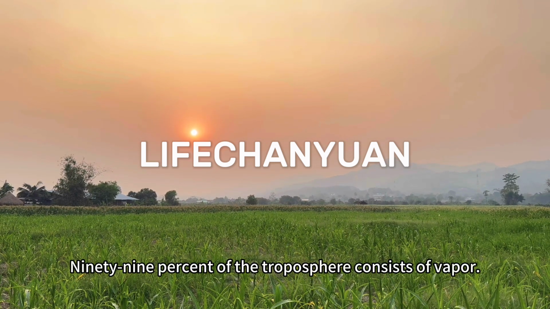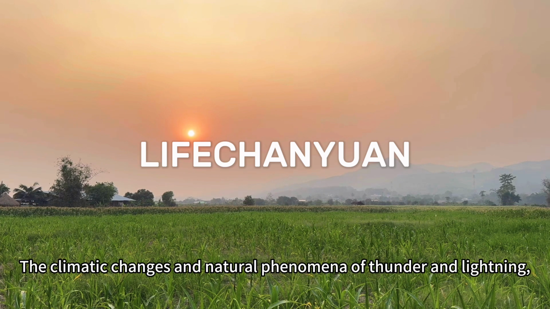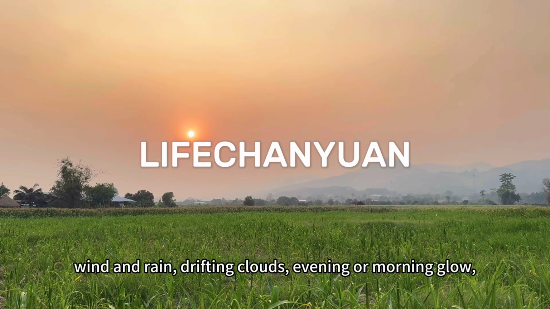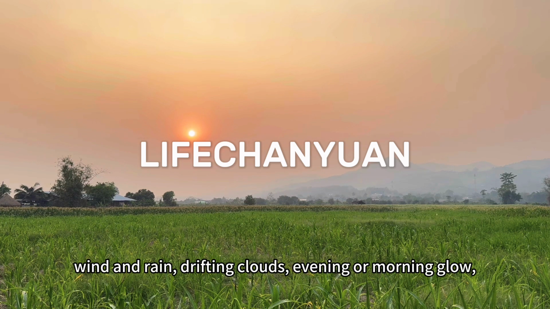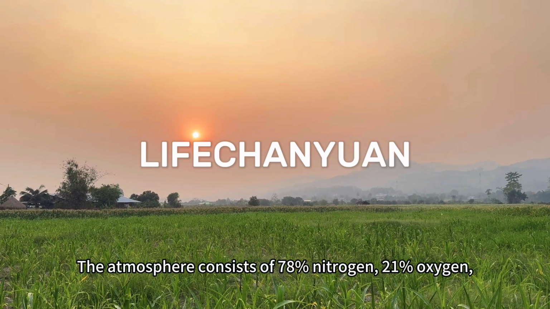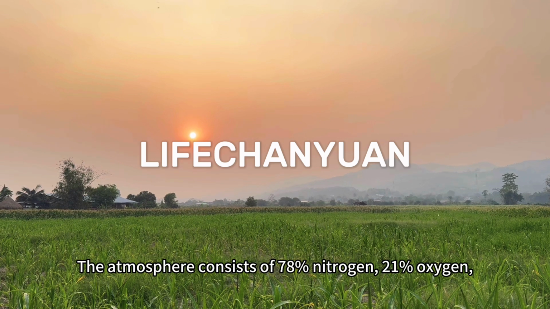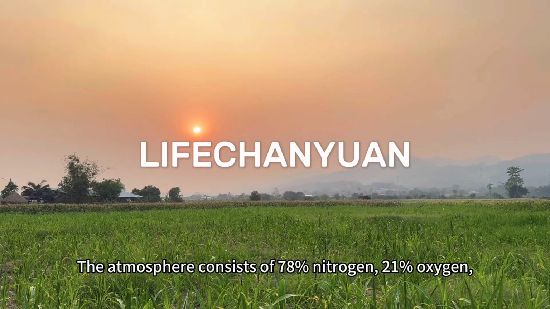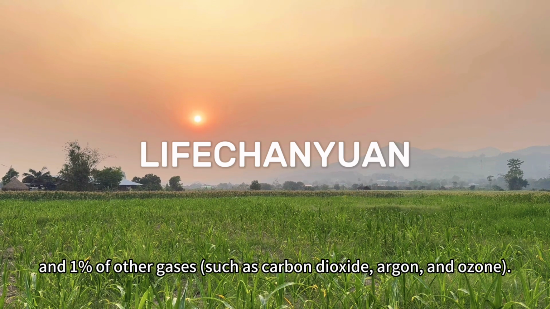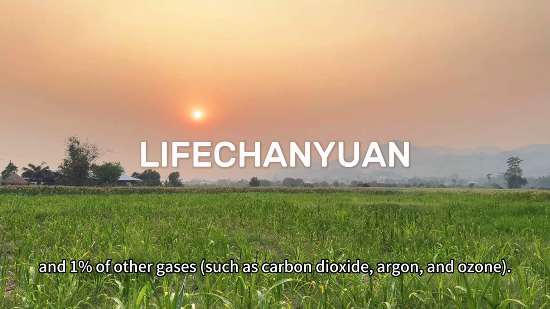The range above 18 kilometers above sea level belongs to the troposphere. 99% of the troposphere consists of vapor. The climatic changes and natural phenomena of thunder and lightning, wind and rain, drifting clouds, evening or morning glow, and rainbows all occur in the troposphere. The atmosphere consists of 78% nitrogen, 21% oxygen, and 1% of other gases, such as carbon dioxide, argon, and ozone.